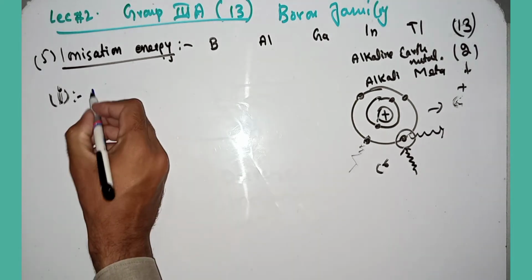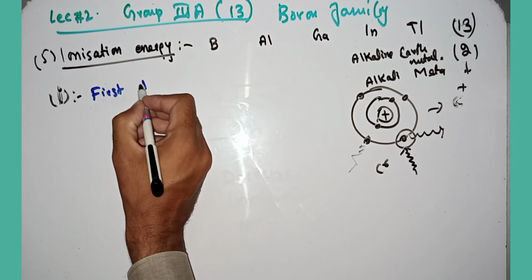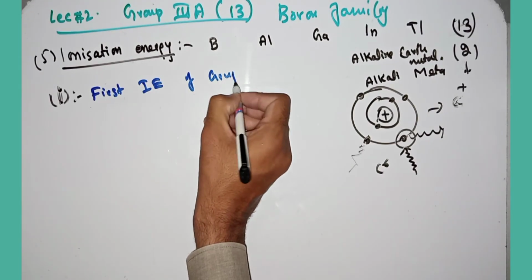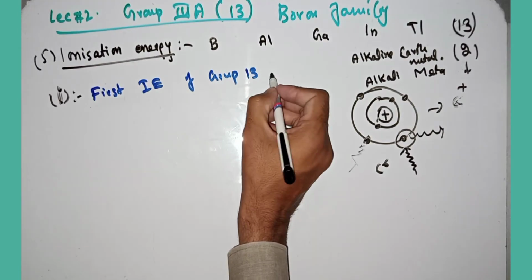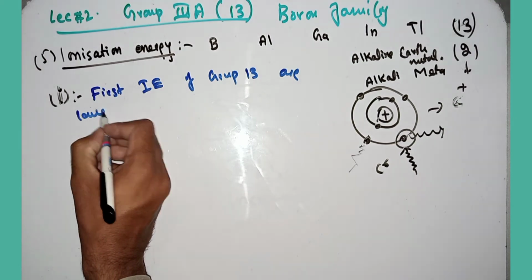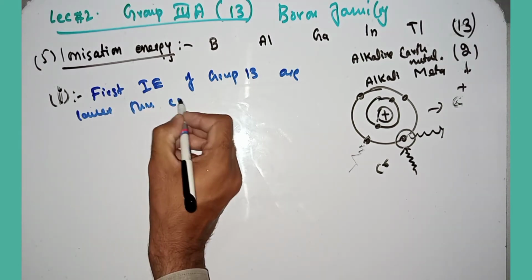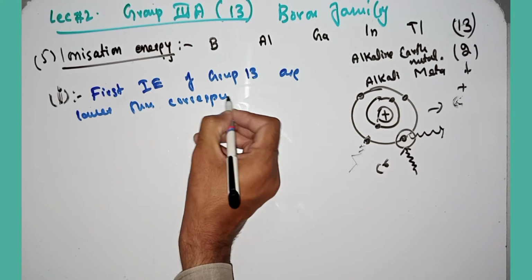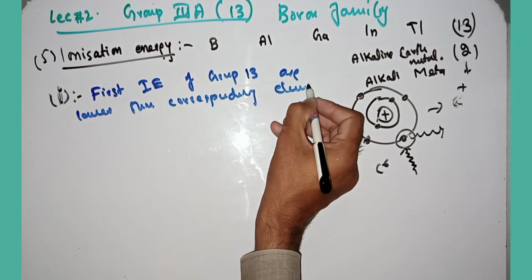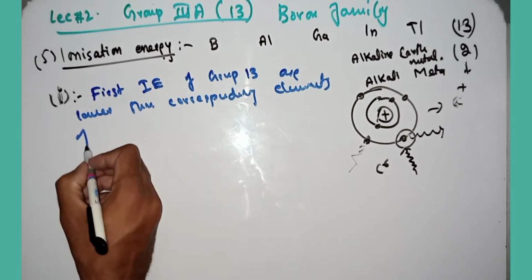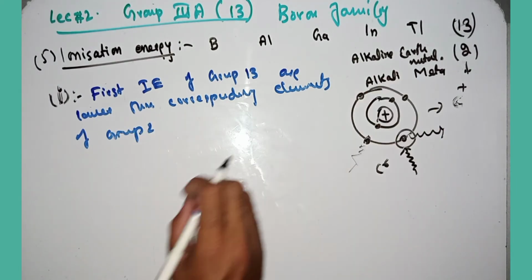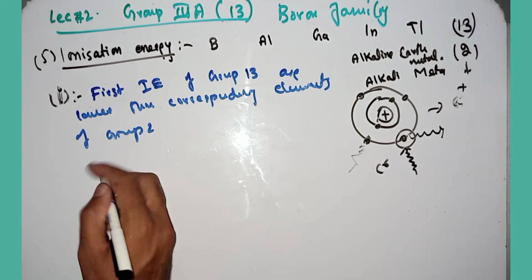Now I am writing here: the first ionization energy of group 13 elements is lower than the corresponding elements of group 2, that is alkaline earth metals, in the same period.